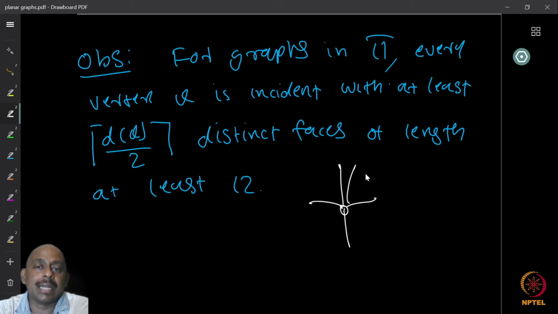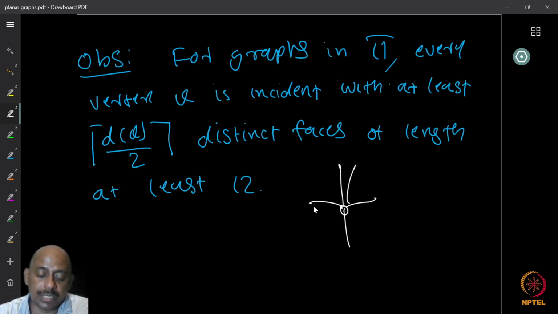Now, our claim is that for the class of graphs that we are looking at, every vertex is incident with at least ceiling of degree by 2 distinct phases of length greater than or equal to 12. So large phases. I call a phase large if the length is at least 12. So for every vertex, it has at least ceiling of degree by 2 many distinct large phases incident with it. Now, why is this true?